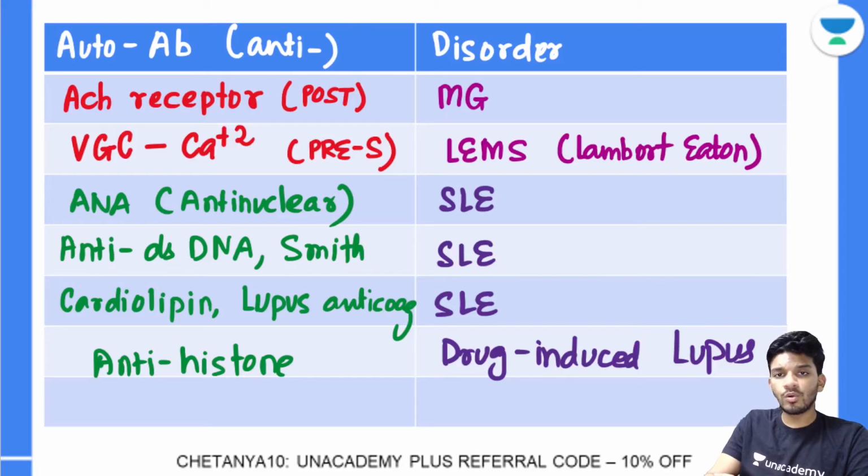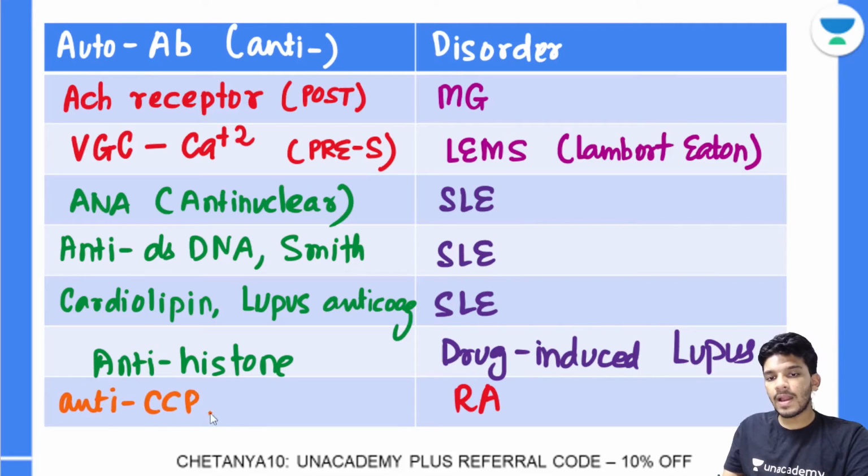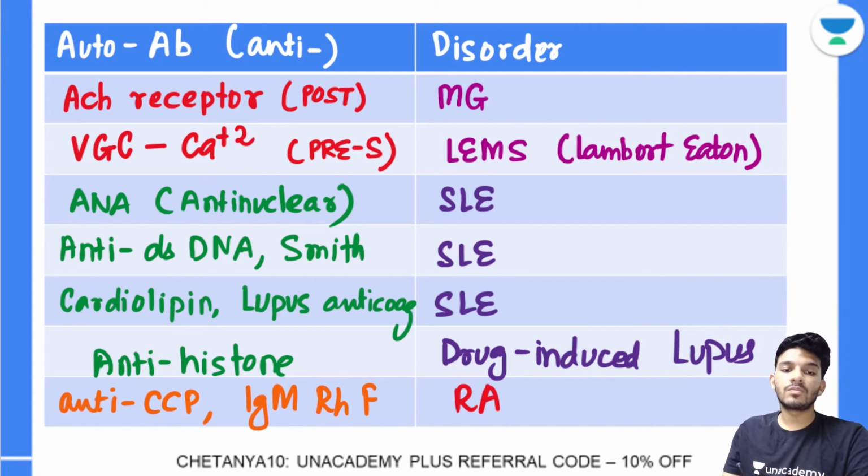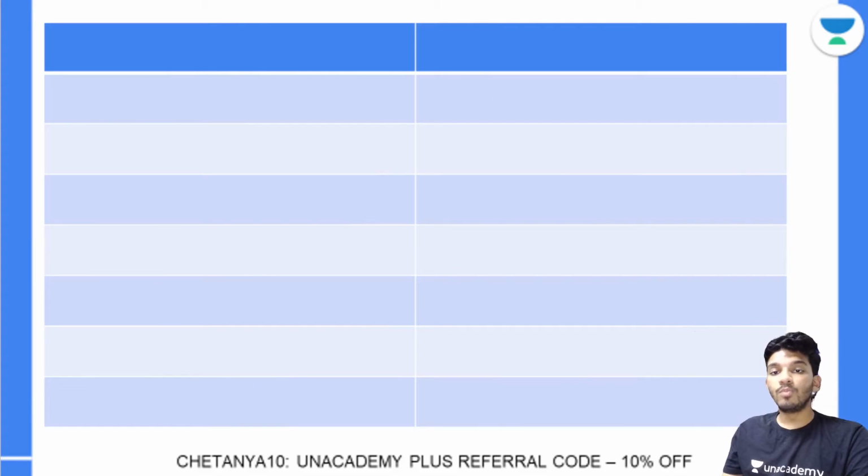So I'm just going to give it a mention here: anti-CCP and IgM rheumatoid factor. I hope that explains things for you. These disorders are some of the most important disorders that I'm mentioning right now. Understood? Shall we go ahead?